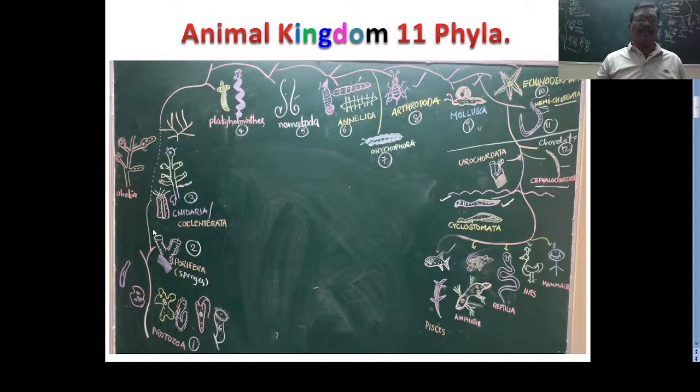Next, the evolution is going on. These animals were evolved. These animals are called the cnidarians or coelenterates. In these coelenterates, you have to remember 3 animals. The first one is Obelia, which can show dimorphism, the polyp and medusa. These 2 are very important concepts in cnidaria. What is the duty of polyp? What is the duty of medusa? We will discuss that later. But you have to remember this dimorphic organism.